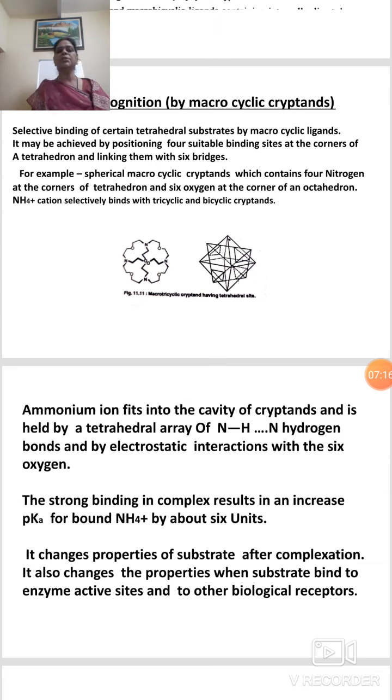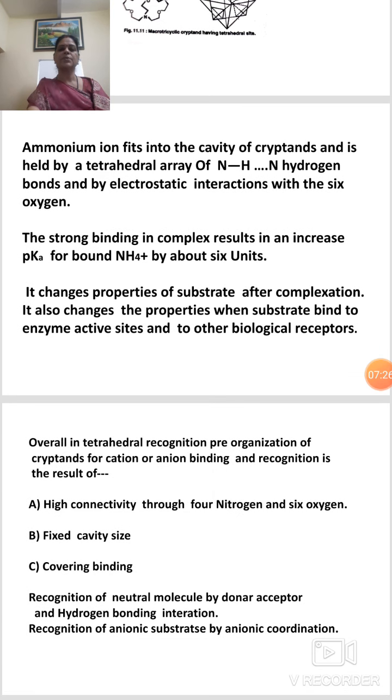The ammonium ion NH4+ selectively binds with tricyclic and bicyclic cryptanes. The ammonium ion fits into the cavity of the cryptane and is held by a tetrahedral array of N-H hydrogen bonds and by electrostatic interaction with the 6 oxygen.